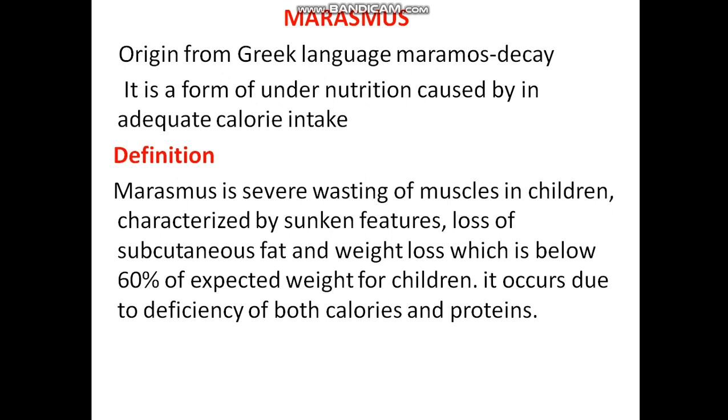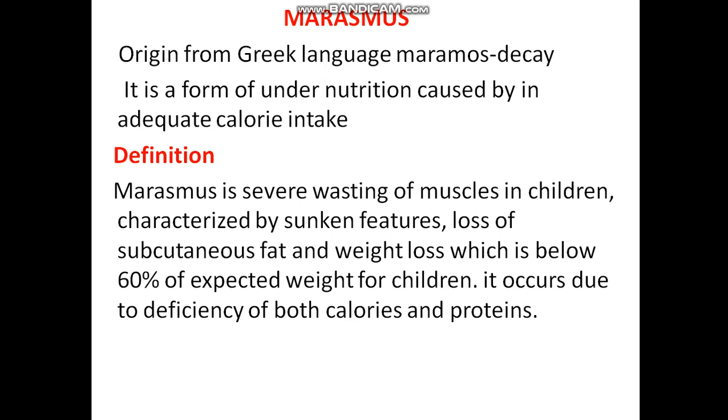Marasmus definition: marasmus is a severe wasting of muscle in children. Wasting of muscles means loss of muscles, characterized by sunken features, which means below the normal. Loss of subcutaneous fat, meaning subcutaneous fat is very low. Then weight loss, which is below 60% of expected weight for children. It occurs due to the deficiency of both calories and proteins.